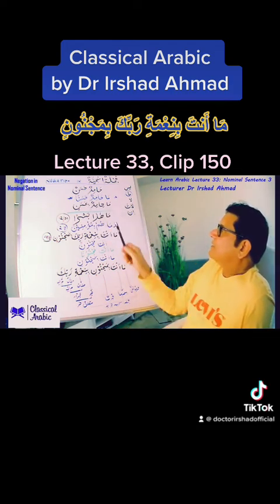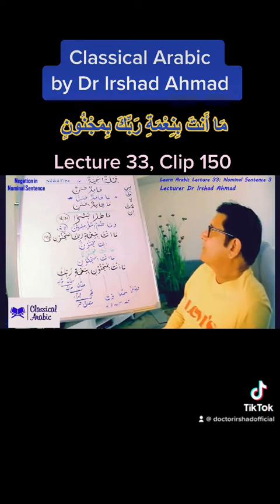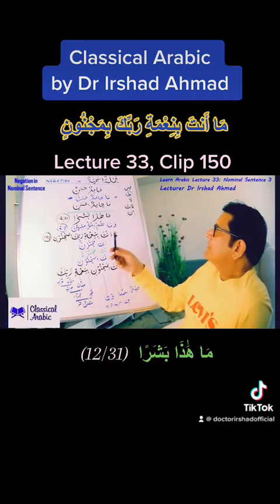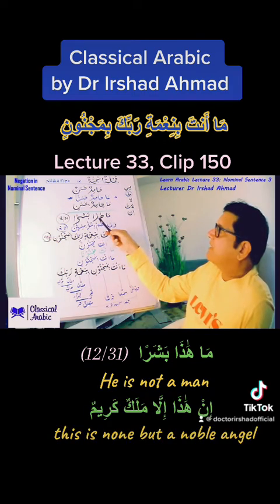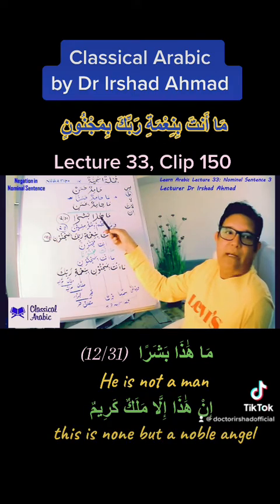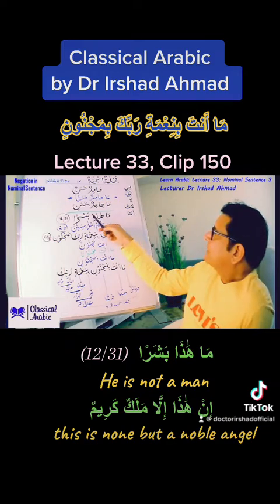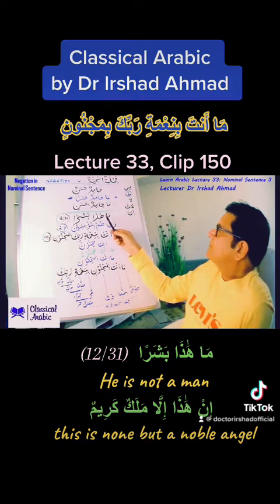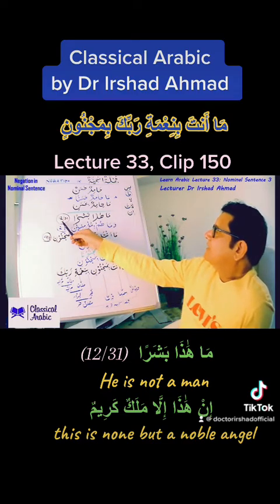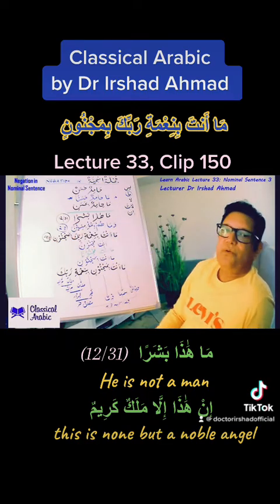Let's look at this example from Quran. You remember when Azize Misr asked her friends, ladies, she invited them and prepared a banquet for them. And then she asked Prophet Yusuf to come over. And that's Surah number 12 and ayah number 31 of Surah Yusuf.